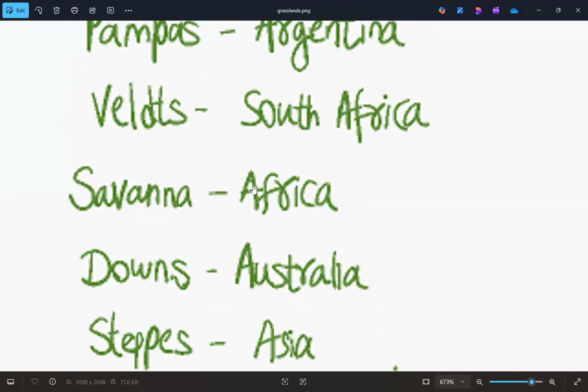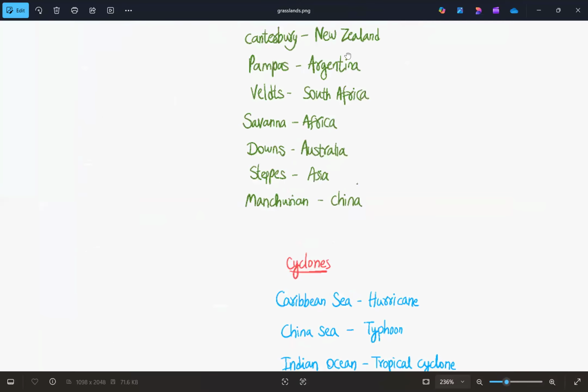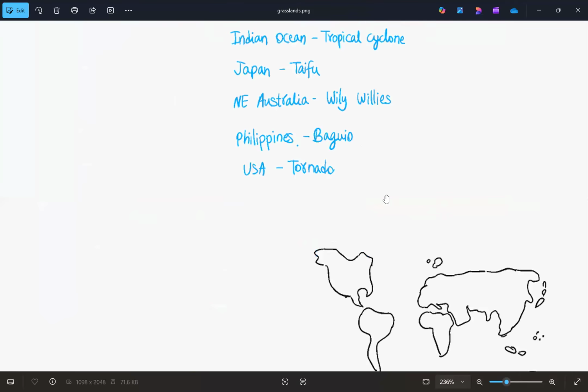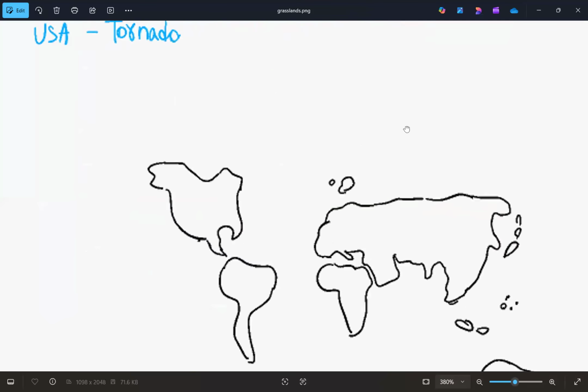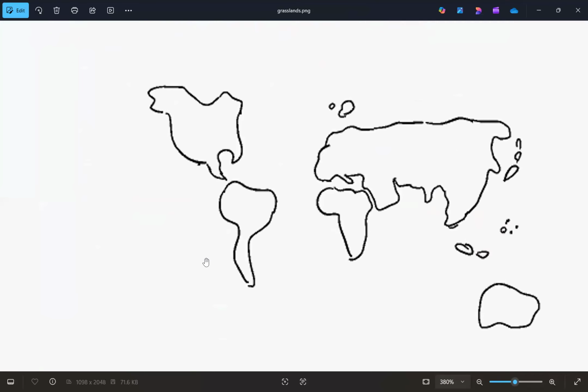Now we'll try to locate them on the map. Here I've drawn the world continents briefly. We'll try to cover all the grasslands and their type, that means either temperate or tropical. The first one we covered is prairies. Where is it spread? It is spread over USA and Mexico, so the area will be here. For temperate I'm using orange color, and for tropical I'll use another color.